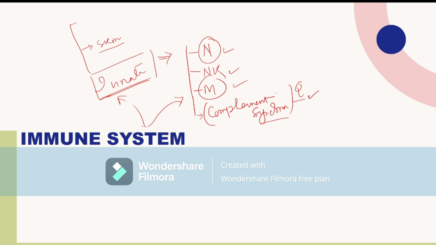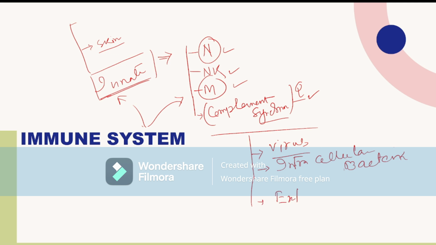The innate immune system mainly restricts viruses, some intracellular bacteria, and some extracellular bacteria also, and polysaccharide-containing bacteria.